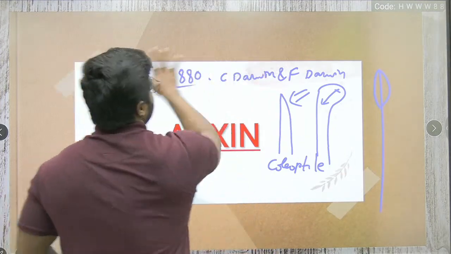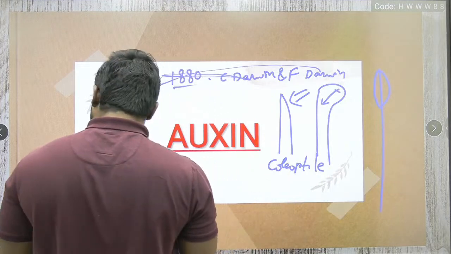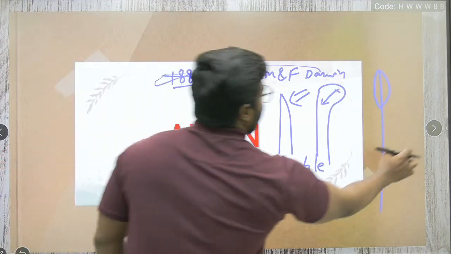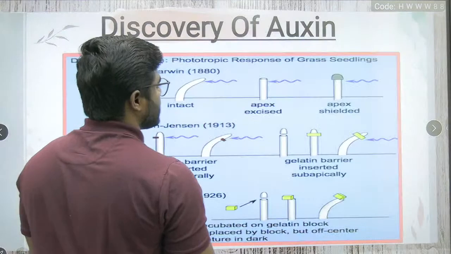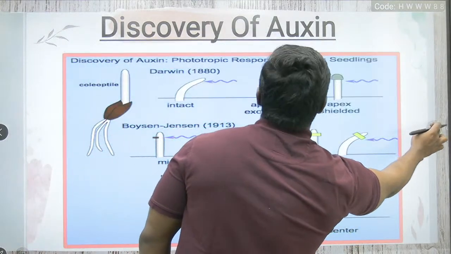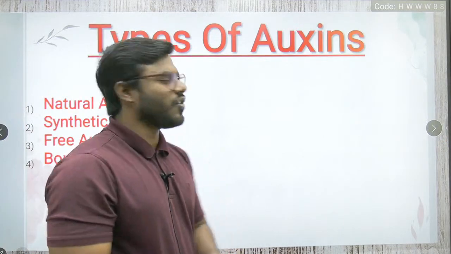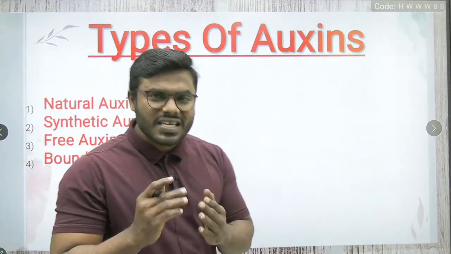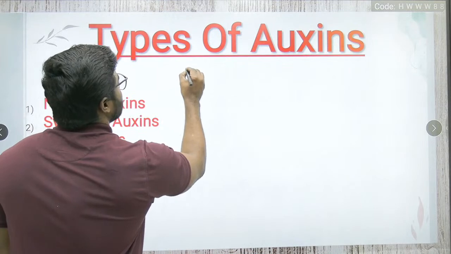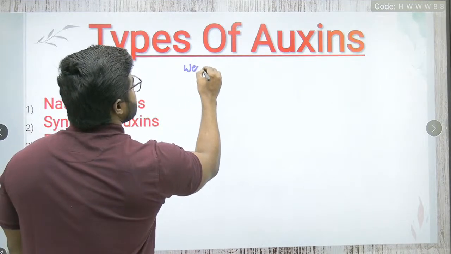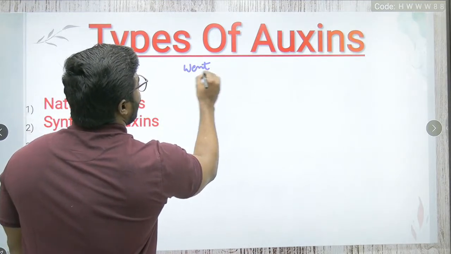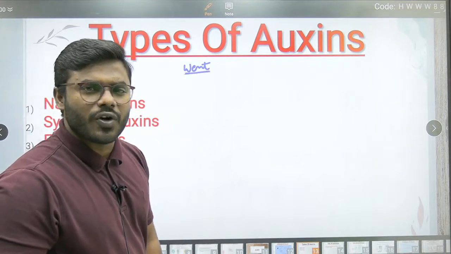But later, there were many scientists who did the experiment, friends. An intelligent scientist named Frits Went, everyone please understand what exactly I am saying. There is a scientist called Frits Went. What did Went do? All the students follow me.